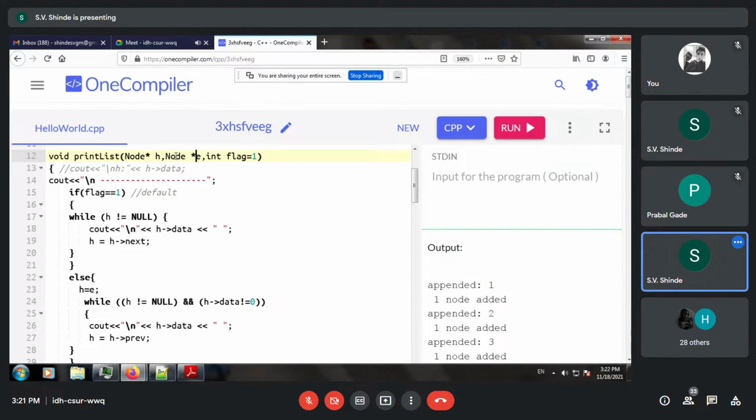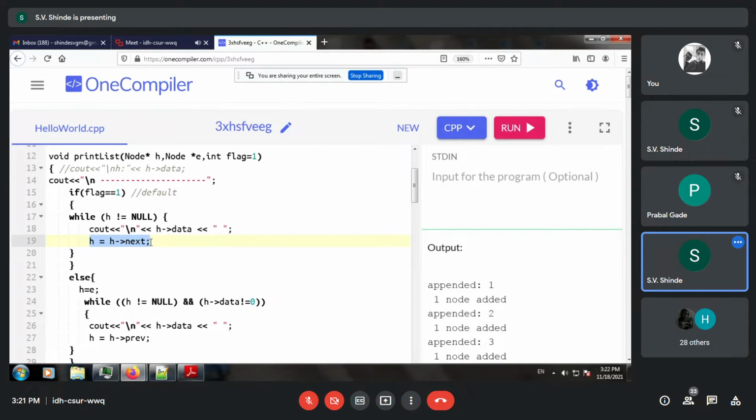Okay. So over here, flag is equal to 1. So we are moving in forward direction. So we are using the next pointer.